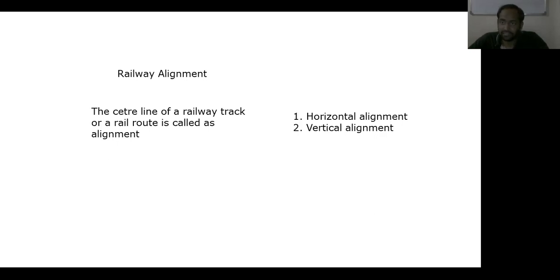And in the selection of railway alignment, under economic considerations, the first topic we are going to see is the shortest route, because it is desired between 2 points. Whenever we are connecting 2 points by railway track or by rail transport, it should be the shortest distance, and the shortest distance between any 2 points will be the straight line. This is one of the important considerations when we are selecting a railway alignment. If any railway track has the shortest distance between 2 points, then the alignment of the railway track is considered a good or ideal alignment.